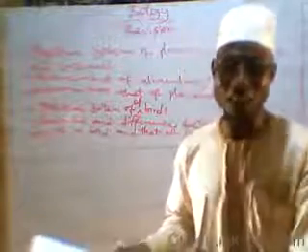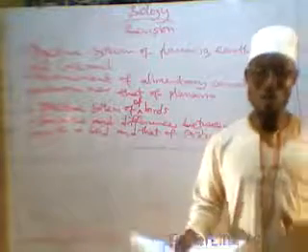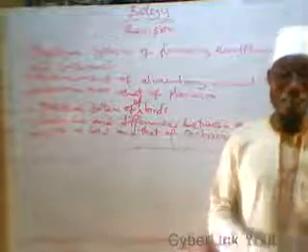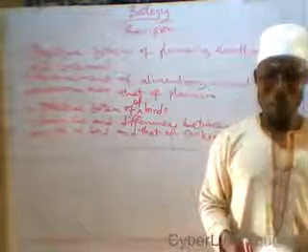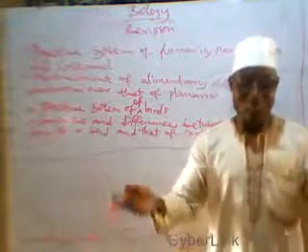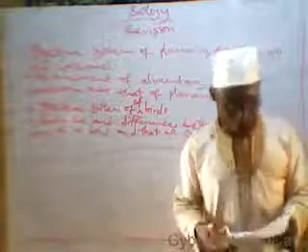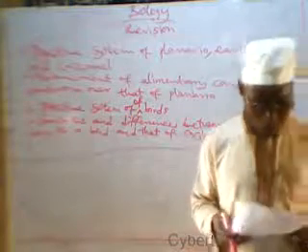Let us first of all talk about the arteries. I told you that arteries carry blood away from the heart to the body, while veins carry blood from the body toward the heart. Then, capillaries are tiny blood vessels that join arterioles, or artery, with venule, or vein. We talk about the importance of arteries also. Go and do revision because of the time.